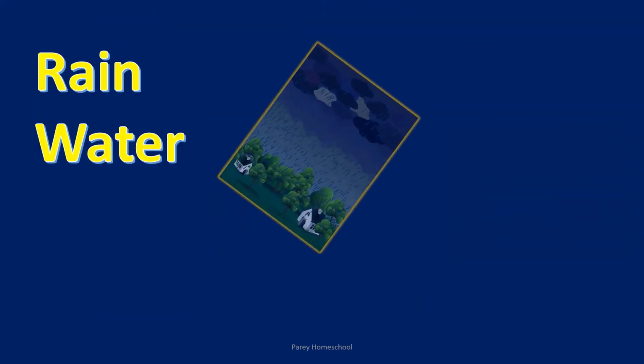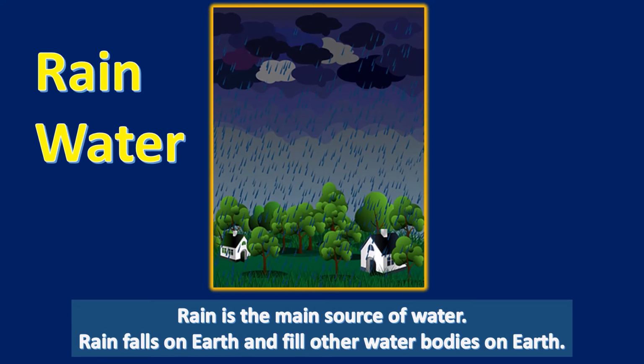Rainwater. Rain is the main source of water on earth. Rain falls on earth and it fills other water bodies on earth. For example, lake, pond, river are filled with rainwater, and so these water bodies are available for us for use.